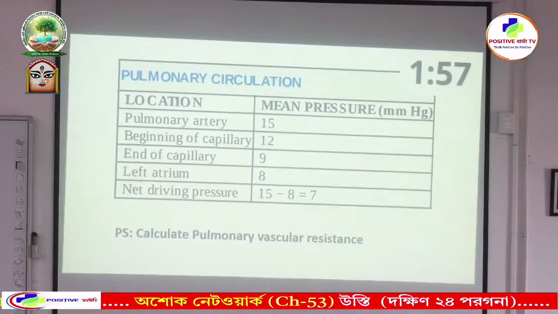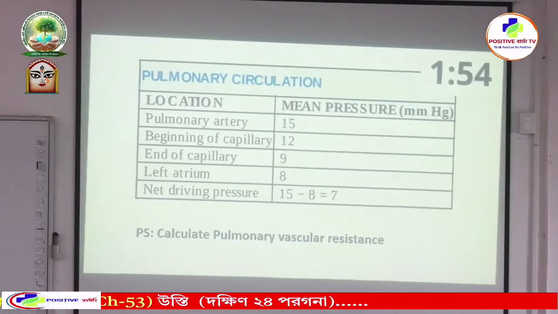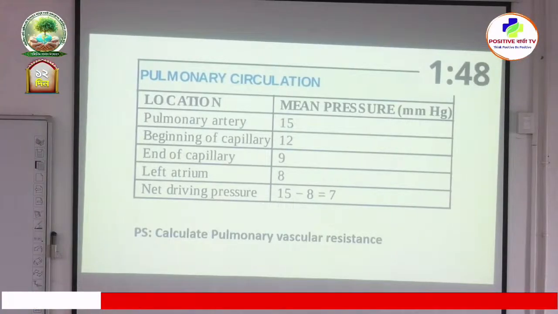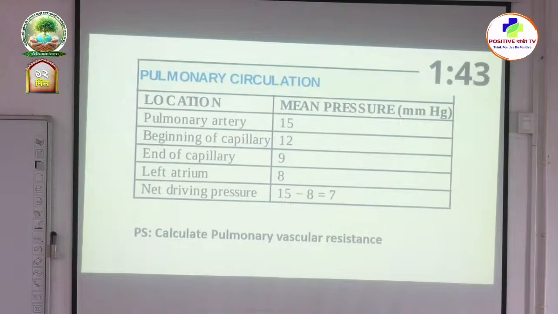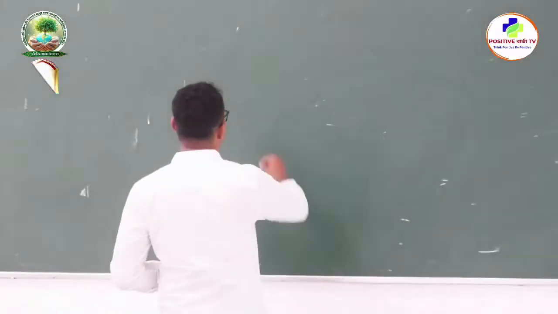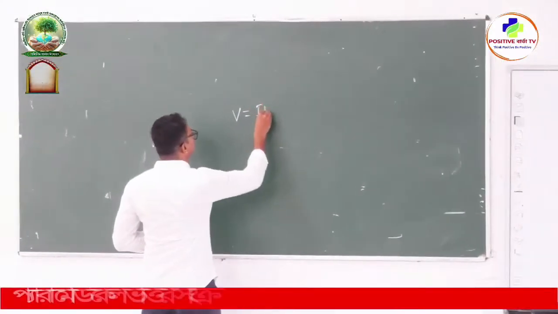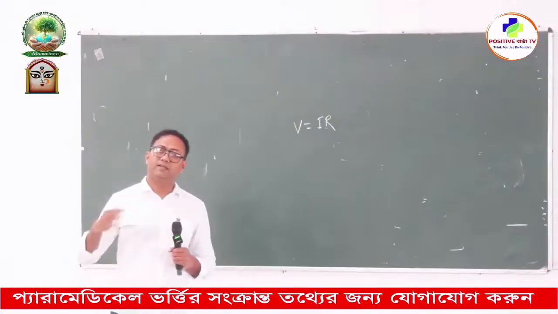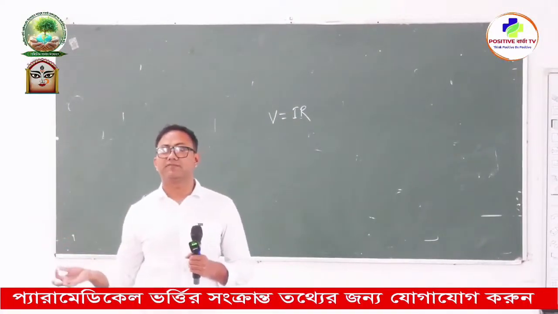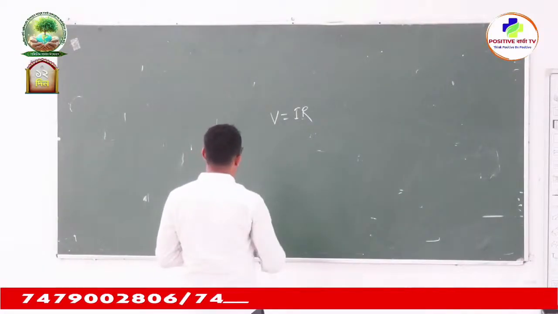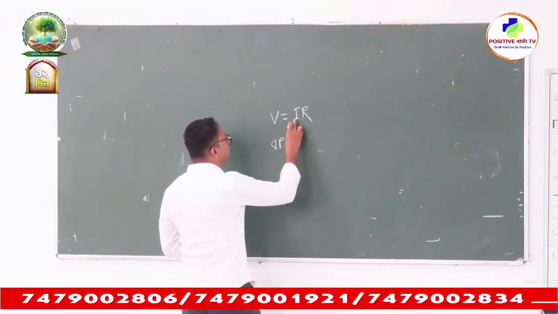Okay. So to calculate resistance, simply we will apply Ohm's law of hemodynamics. You have already read Ohm's law from your 10+2, but it was for electricity, right? And the formula was V is equal to I R, correct. So V is a potential difference, but for hemodynamics it is pressure difference. Okay, so it is pressure difference.